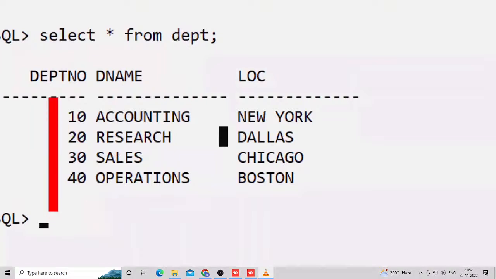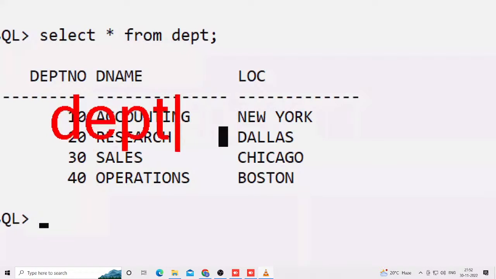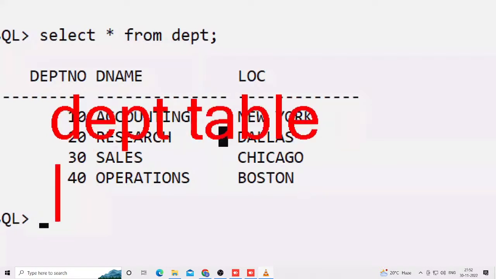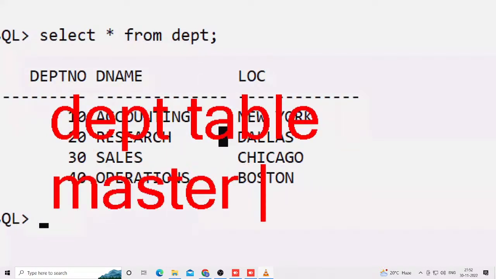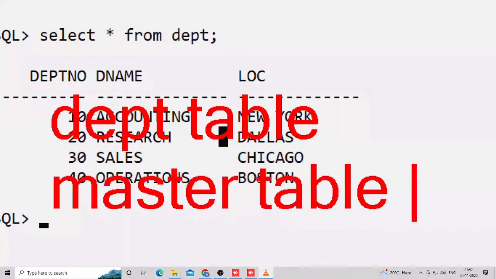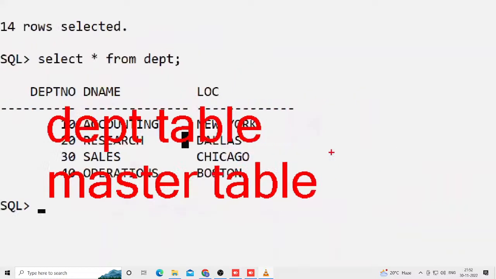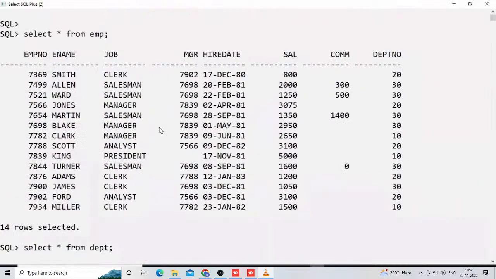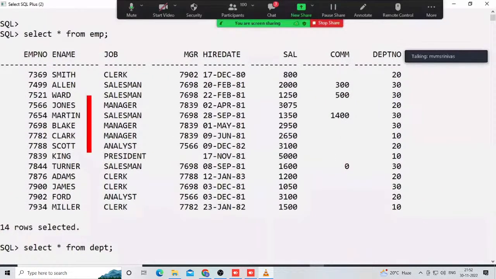Very important, most powerful. DEPT table is a master table. What is this one? A small table. This is a master table, as given by Oracle Corporation. Again, EMP table is a child table. Really, EMP is a child table.